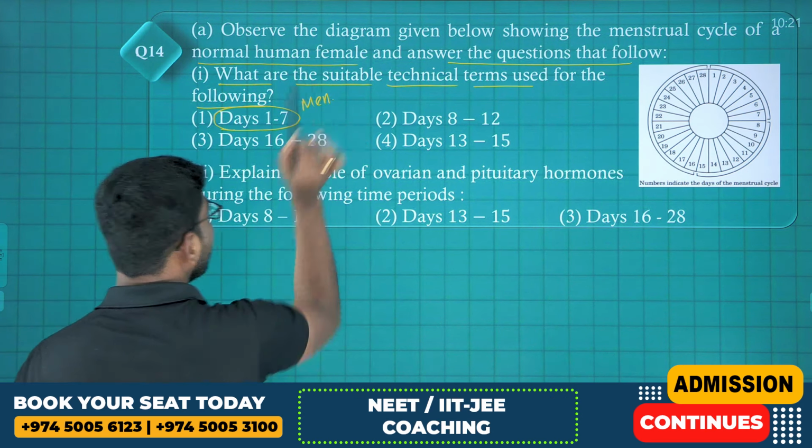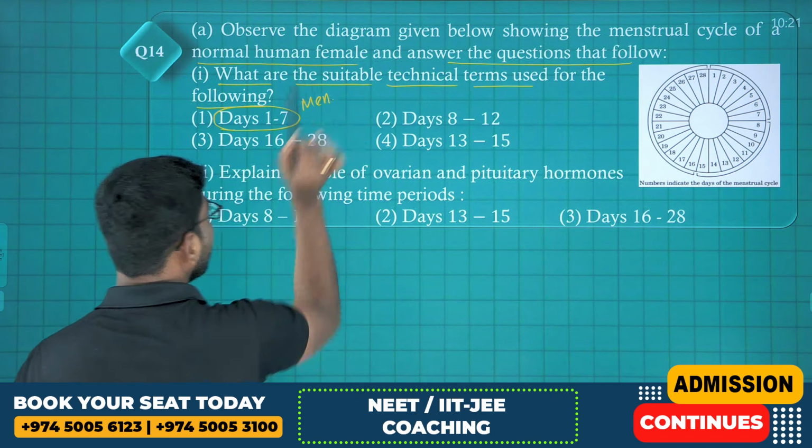Am I clear? Proliferative phase also you can write, proliferative phase or follicular phase. Day 16 to day 28, secretory phase. It is also called luteal phase. The last, day 13 to day 15, ovulatory phase. Remember all of it. Clear?